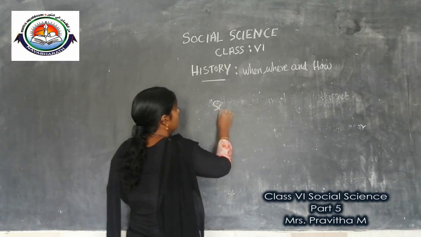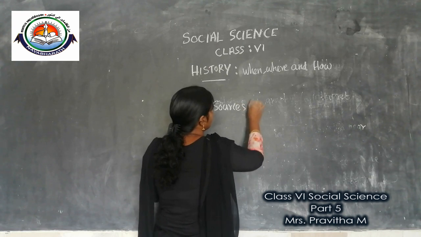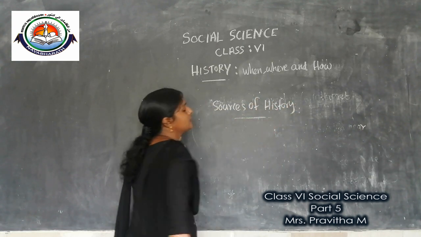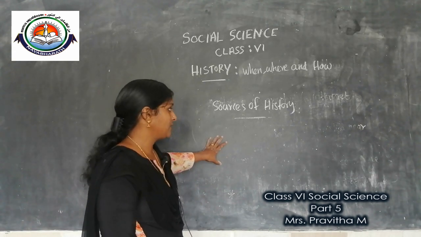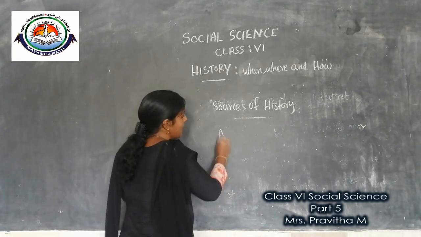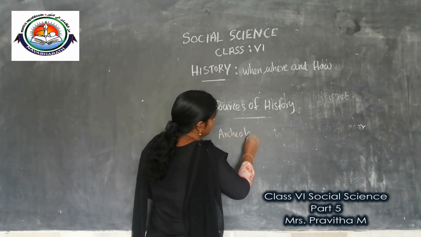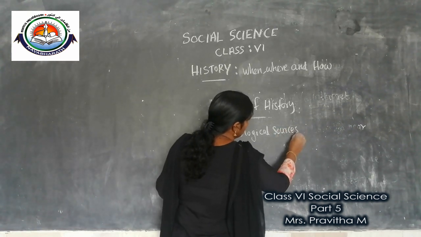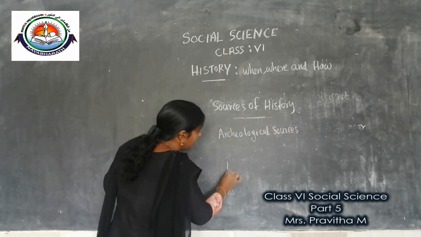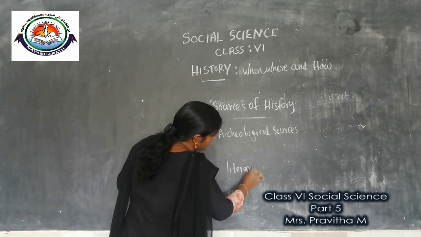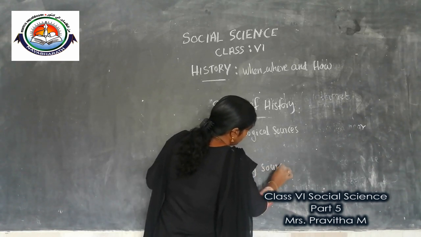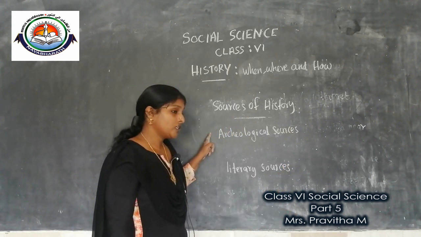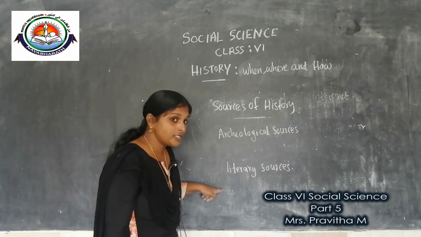Historical sources are mainly classified into two: archaeological sources and literary sources. So which are the two sources of history? Archaeological sources and literary sources.